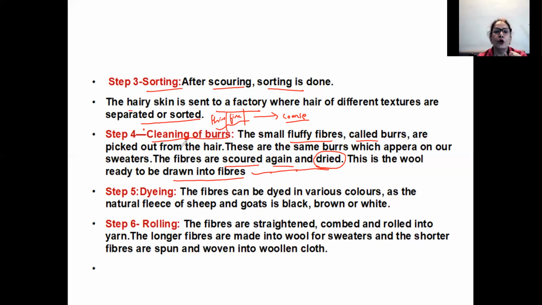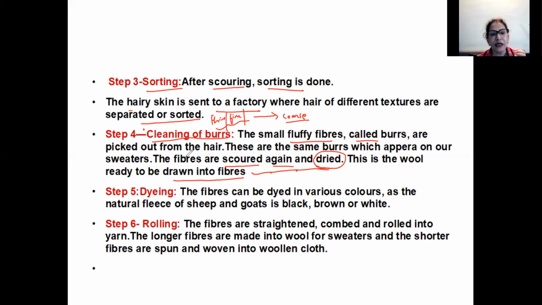Okay. So till now what has been done? First was shearing. Shearing is cutting of the fleece from the body of the sheep. Second was scouring. Scouring is washing of that fleece nicely, the hair along with the little skin, in a lot of water to remove the dust, grease and the dirt. Then third was sorting. After scouring, the fibers are sorted out into thin fibers or coarse fibers in factories. Then after that, cleaning of the burrs.